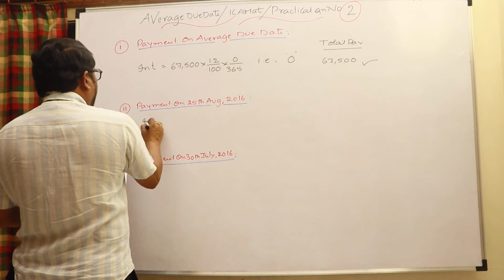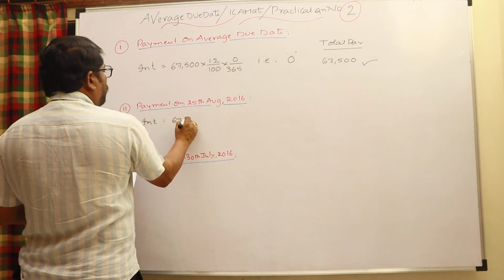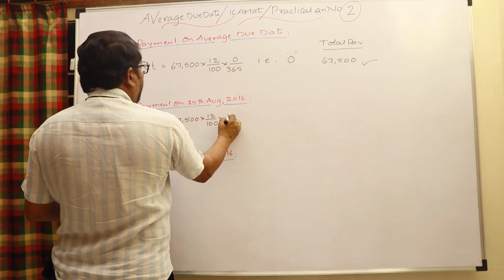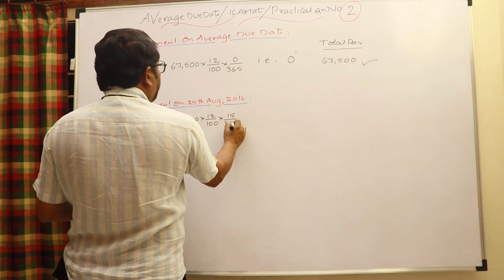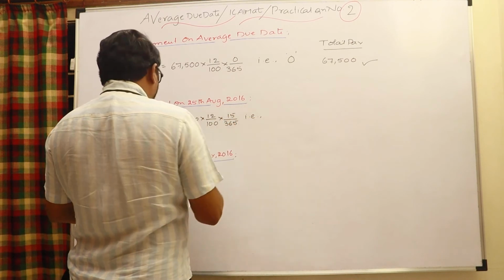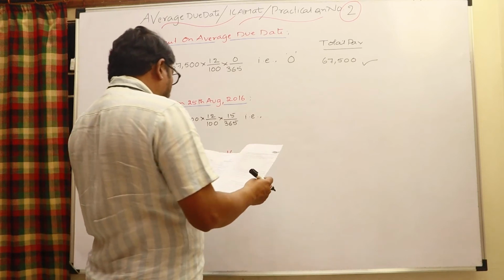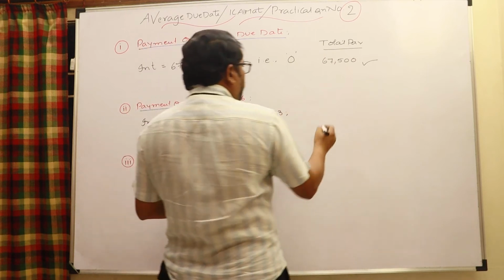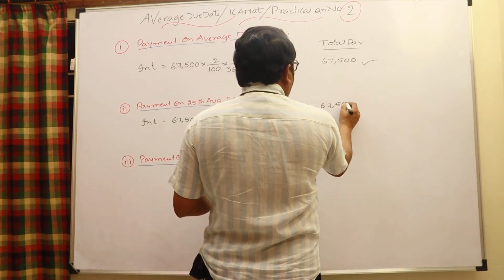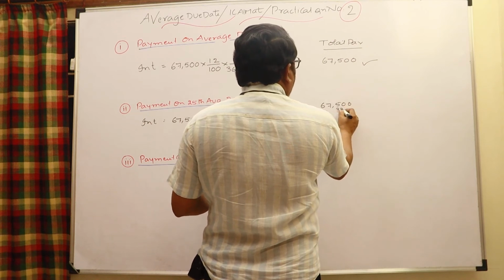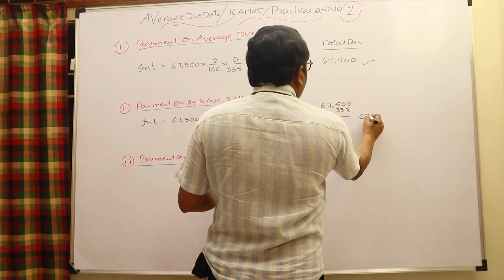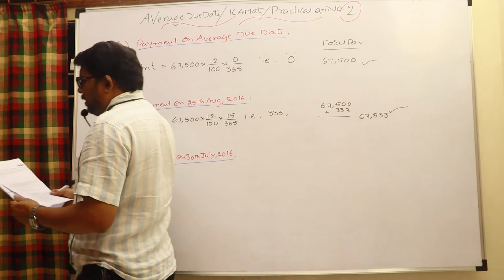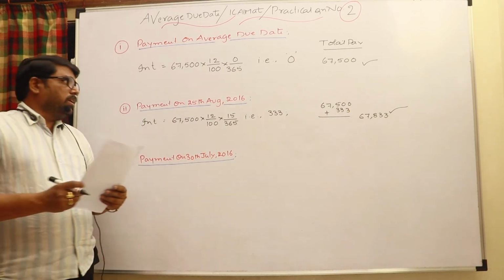Interest equals 67,500 into 12 by 100 into 15 by 365. When you calculate this, the interest is 333 rupees. Therefore the payment should be 67,500 principal plus 333 interest, so 67,833 should be paid.